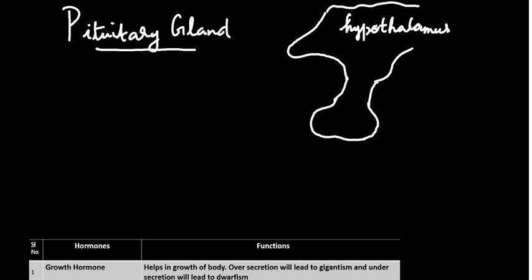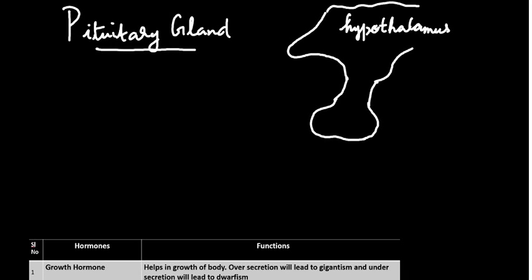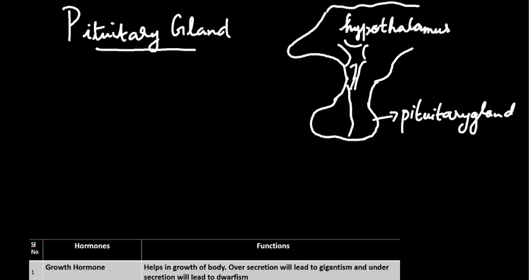Pituitary gland. The pituitary gland emerges from the base of the hypothalamus. So the neurons which are present in the hypothalamus secrete hormones, and the hormones will reach the pituitary gland. Now they are divided into an anterior portion as well as a posterior portion. So there is an anterior pituitary gland and a posterior pituitary gland.